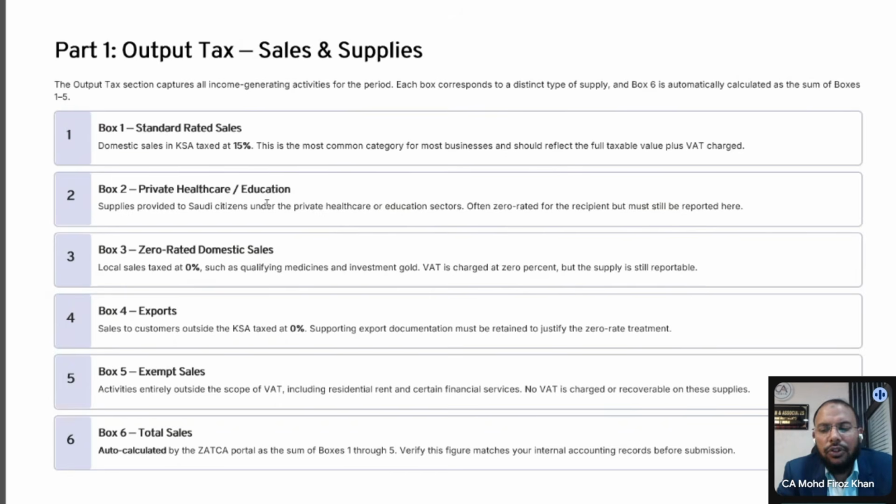Because you didn't receive 1,000 plus VAT from the customer, right? No, let's say I received 1,150 from the customer, plus VAT. In the box, I put 1,000 only.